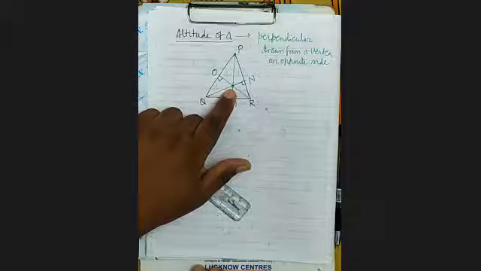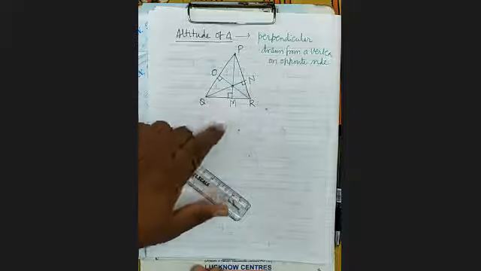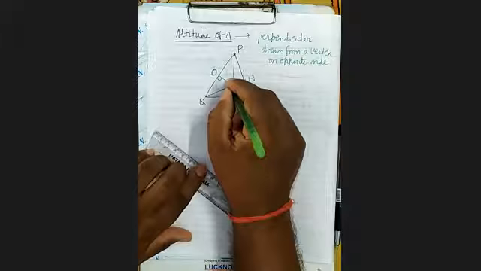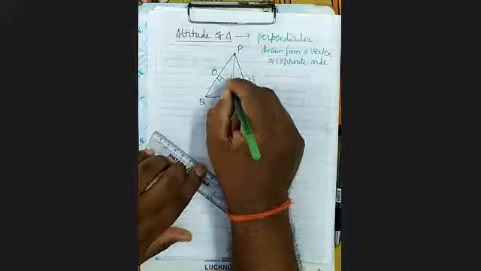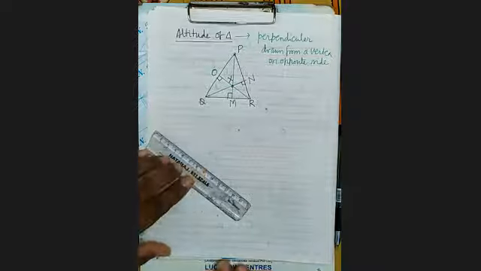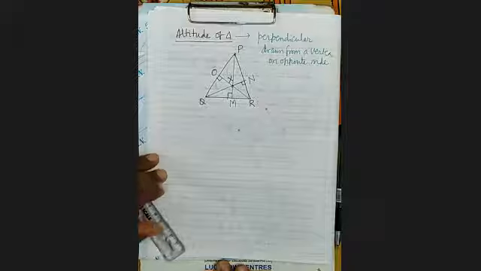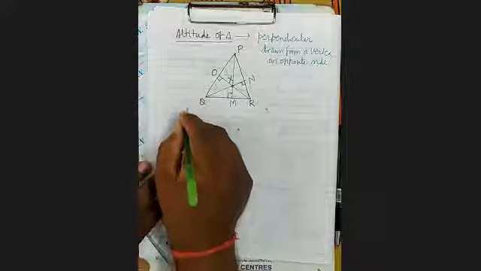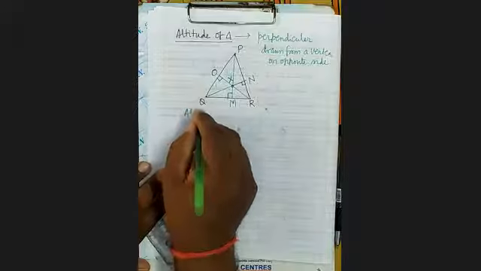You can name this as X. This is called the orthocenter. It's clear?